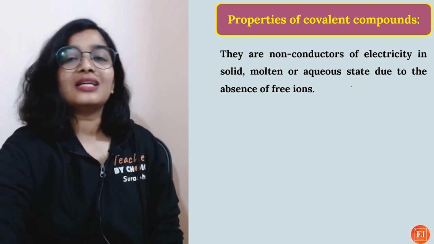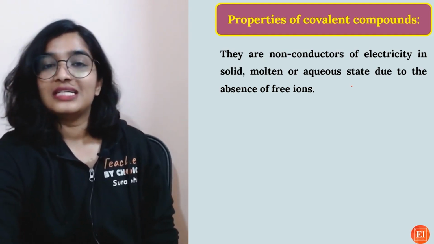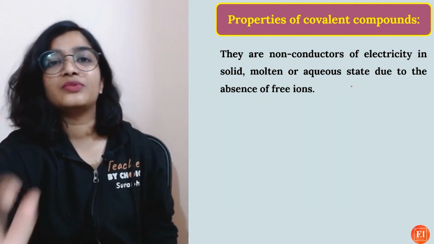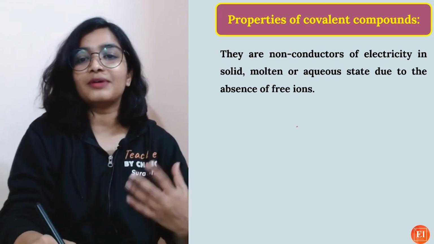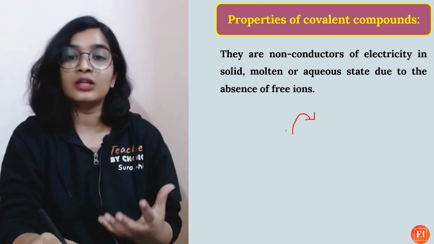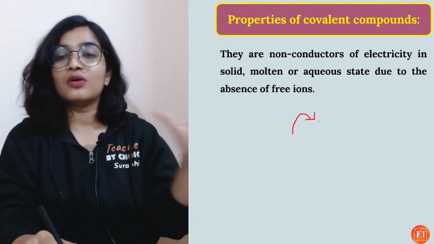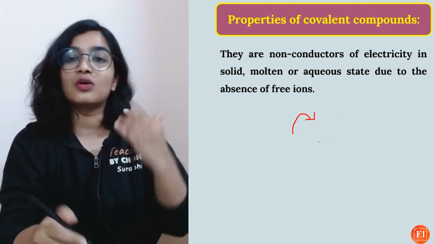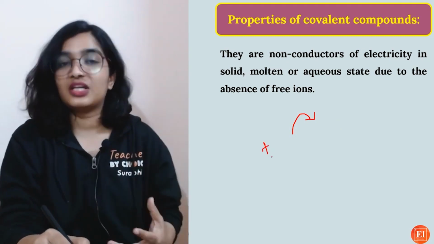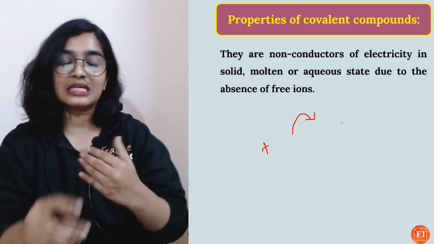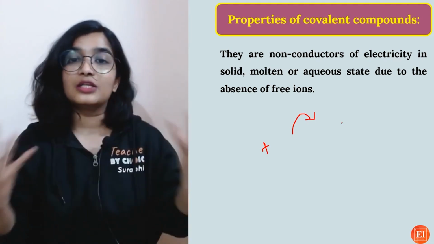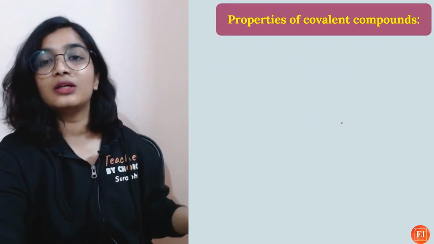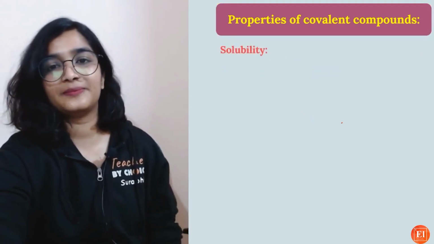Of course, they are non-conductors or poor conductors of electricity in their solid, molten, or aqueous state due to the absence of free ions. In the case of ionic compounds, when they are transferring electrons, one atom will lose electrons and the other will gain electrons, so there will be a change in the number of protons and electrons, and they will attain some charge. But in the case of covalent bonds, as there is sharing of electrons, there is no formation of charged particles, no free ions, so they do not conduct electricity.